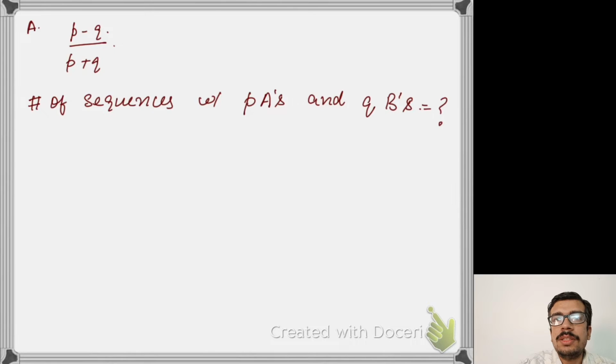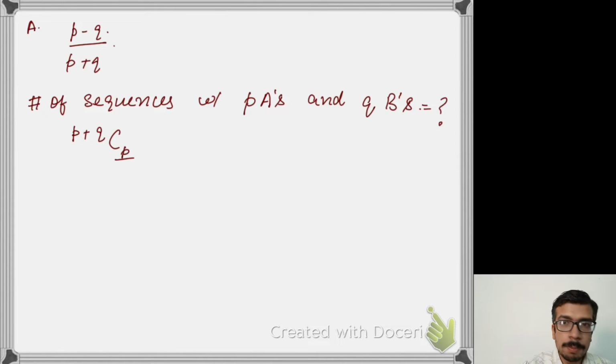If I consider interleaved sequences of A's and B's where there are P plus Q total elements, and P of these elements are A and Q of them are B, then the number of such sequences is going to be P plus Q choose P.